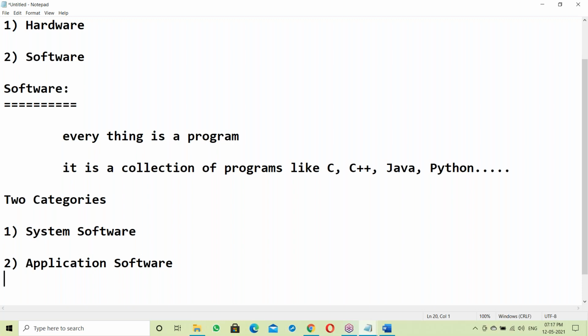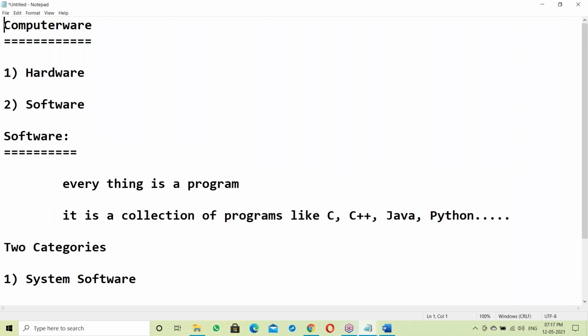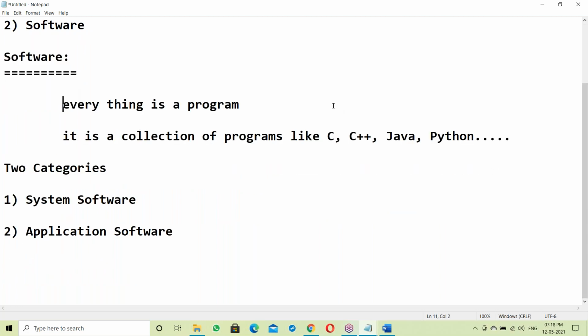So we are starting from the fundamentals, from the basics, before going to Java features. Computer is hardware and software. We are software engineers, so let us start with software. In software, everything is a program, a collection of programs.